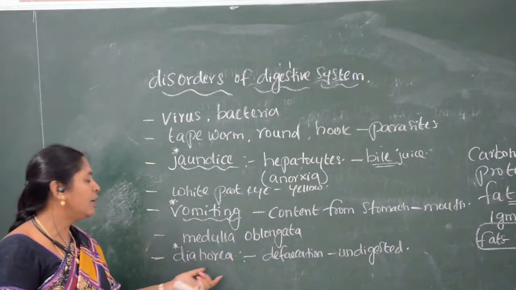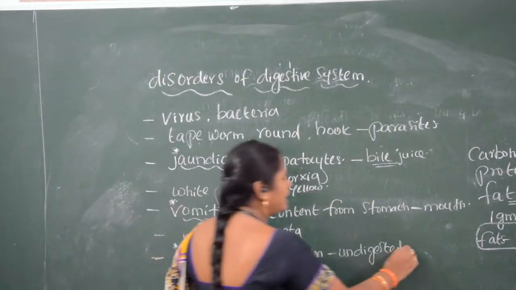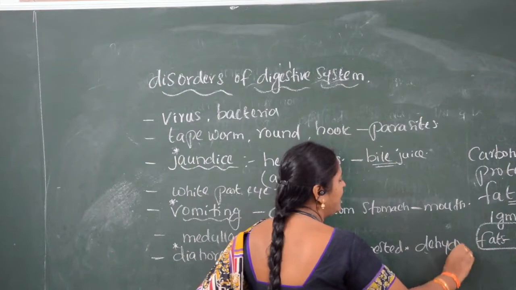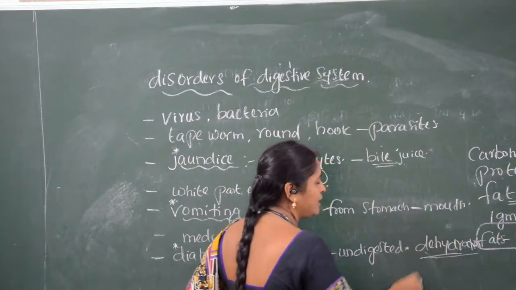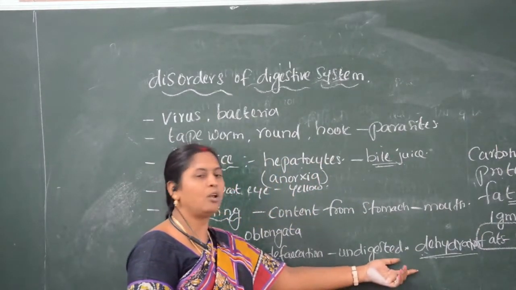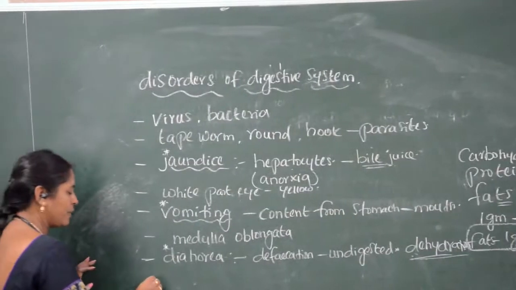In diarrhea, dehydration occurs, because more water content also comes out along with it. That is one of the abnormalities.